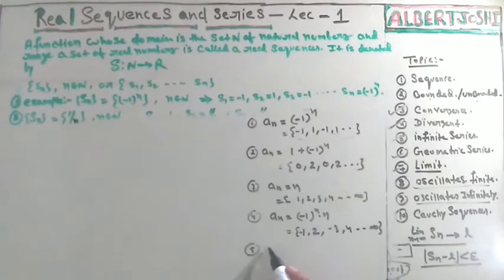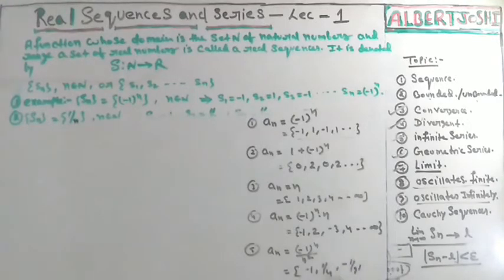Now the fifth, we are taking a_n equal to (-1)^n upon n squared. In this condition, for 1 you have minus 1. If you put 2, it means 1 upon 4. For 3, you have negative, and 3 squared is 9, so 1 upon 9.